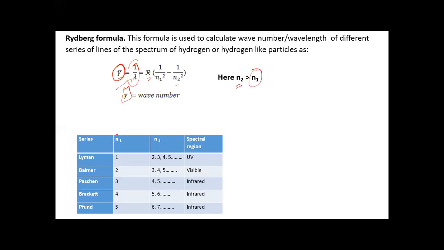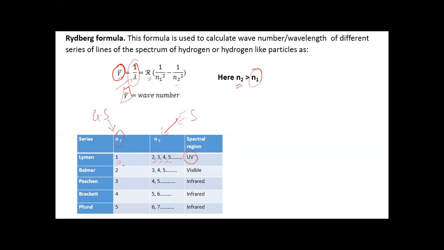So the series obtained is as follows. For the Lyman series, n1 is the ground state and n2 is the excited state. When the ground state is 1, the excited state could be 2, 3, 4, 5 or infinity. In all the cases, the spectral region is ultraviolet.